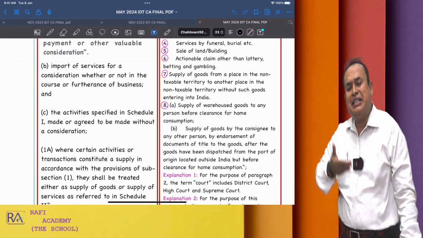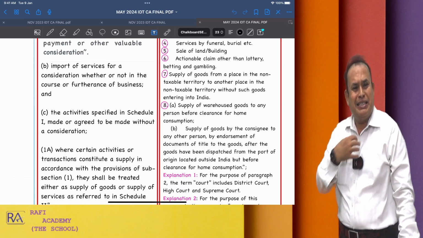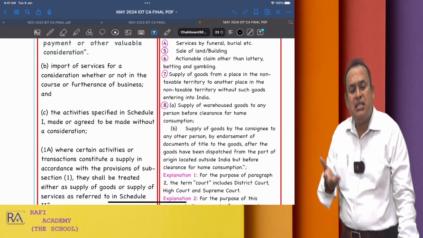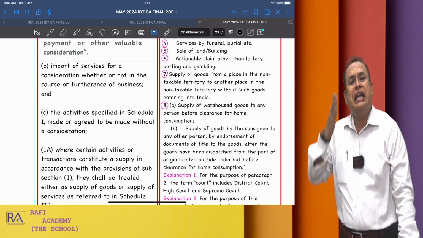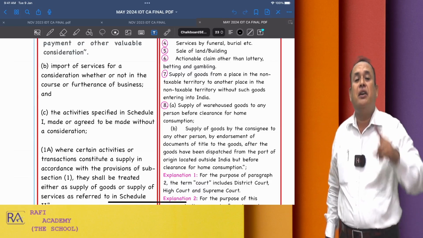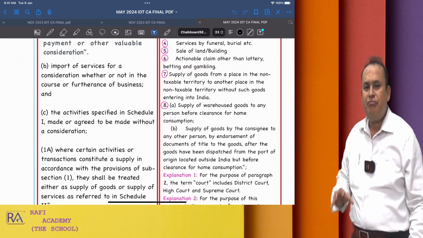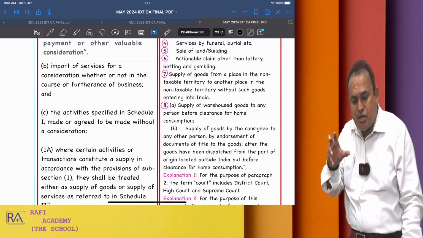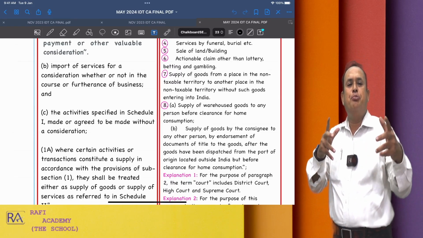If within 60 days from the date of invoice payment is not made by the recipient to the supplier, in that case the recipient liable to pay GST will pay GST by treating the time of supply as the first day that occurs after the expiry of 60 days from the date of invoice. It is as simple as this.